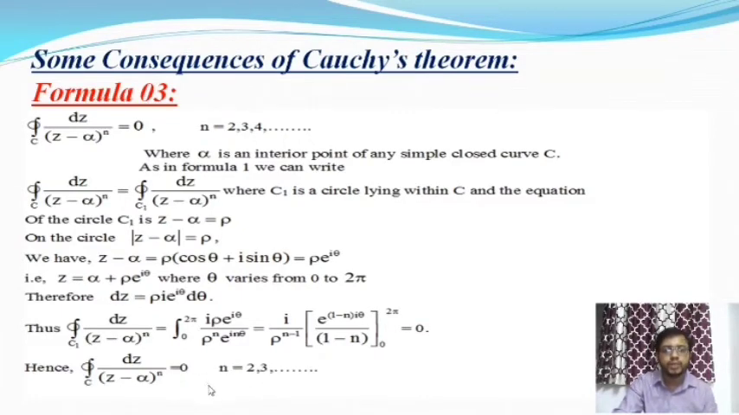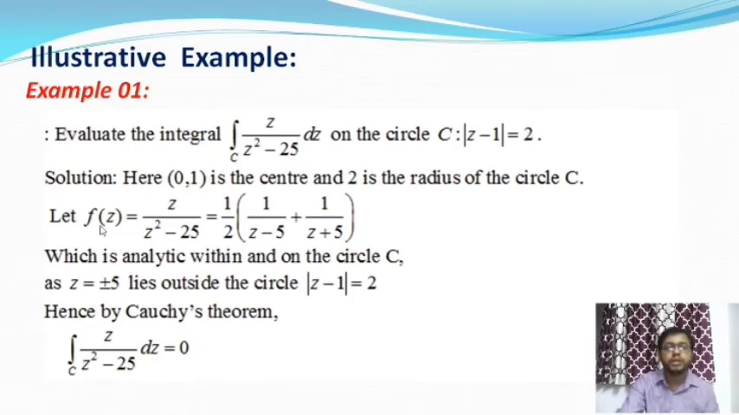But when n is equal to 1, this integral value is 2 pi i. Otherwise, when n is greater than 1, this integral value is equal to 0, where alpha is a point that lies inside the circle or inside the curve. So I will take some examples on Cauchy's theorem. Here is the example.